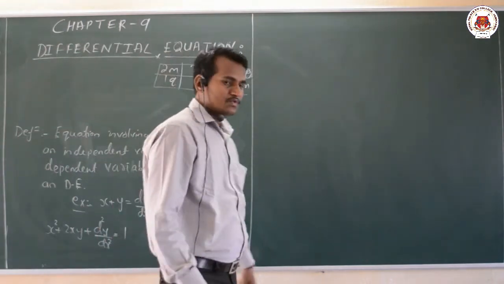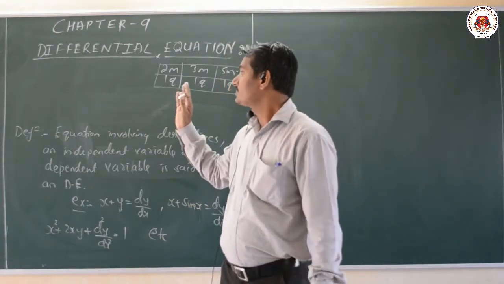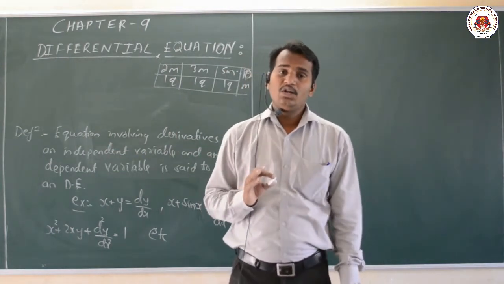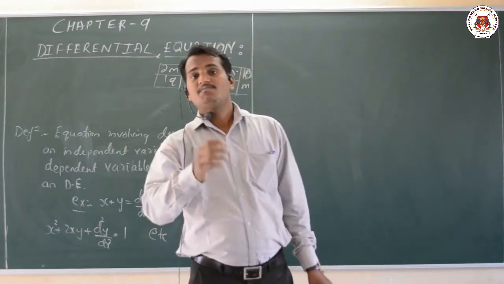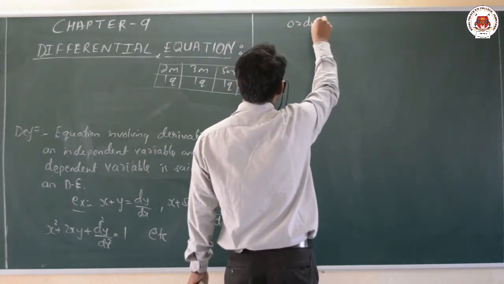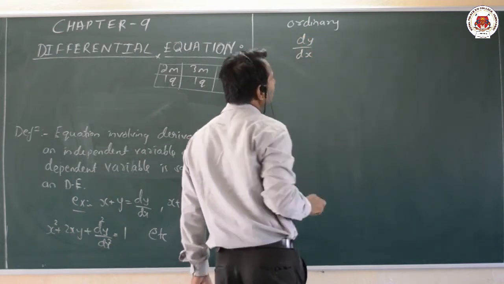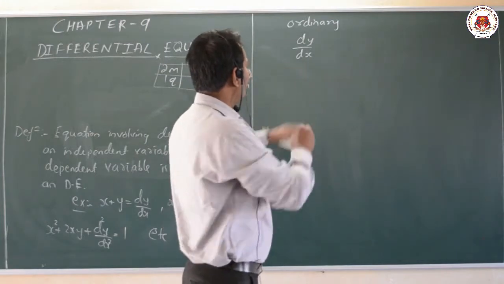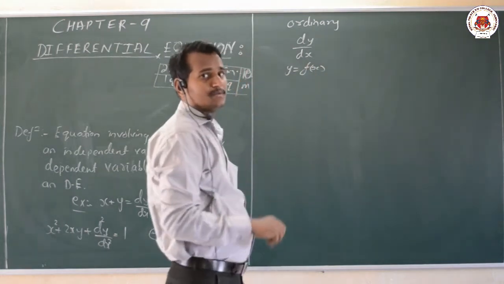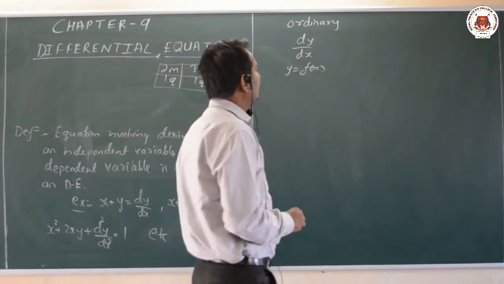Soon after the definition of differential equations, there are two types of differential equations: one is ordinary and the other is partial differential equation. How can we differentiate between them? Ordinary means y is dependent on one single variable, that is x. We have the function y equal to f of x. We have to differentiate y with respect to only one single variable, that is dy by dx.